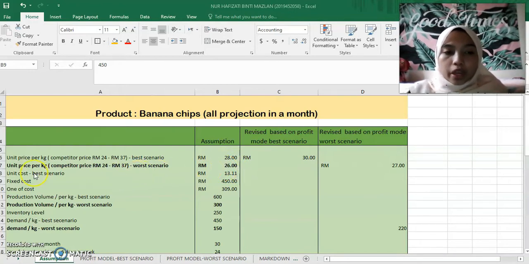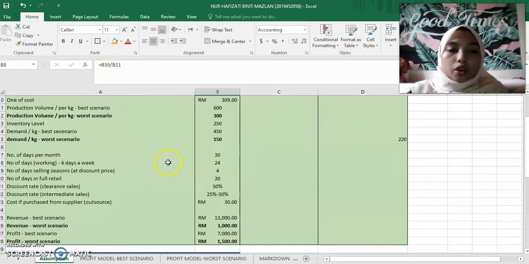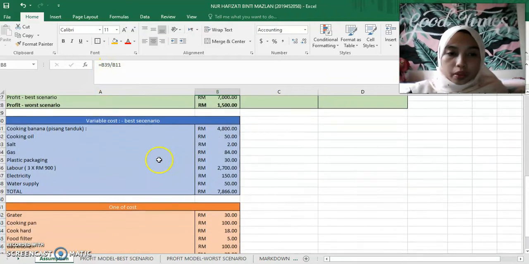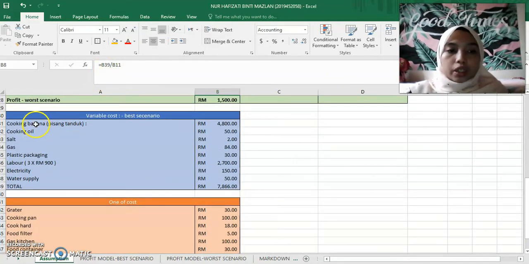As for the unit cost, it is 13 ringgit 11 cents, which I gain from the variable cost divided by the production volume. The variable cost is what I gain from the cooking banana, or we can call it pisang tanduk, cooking oil, salt, gas, plastic packaging, and labor.